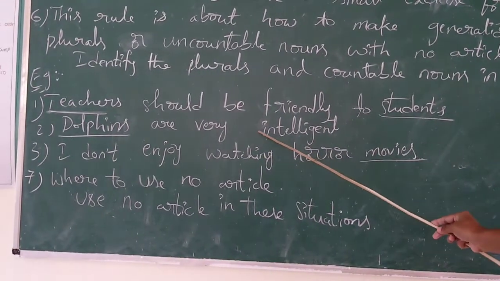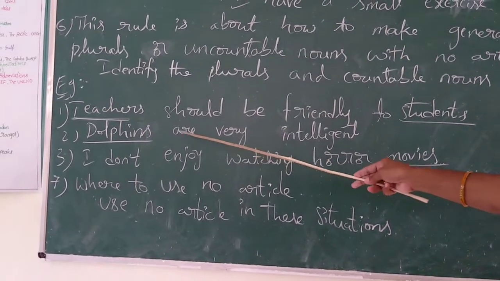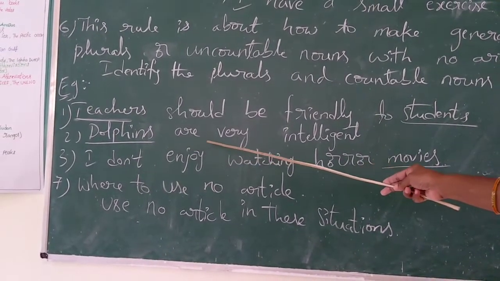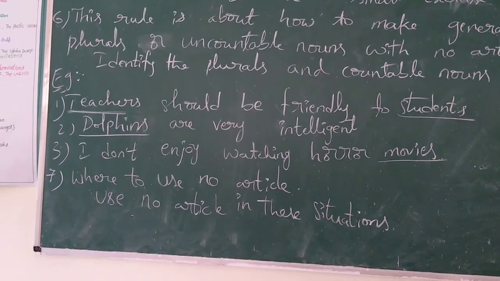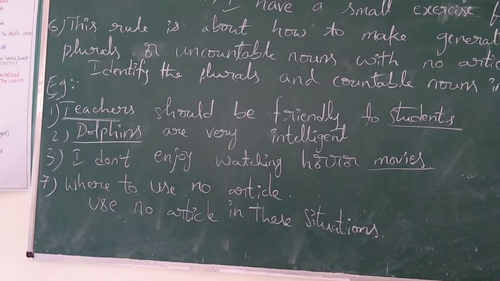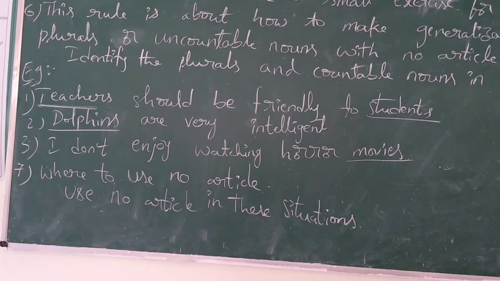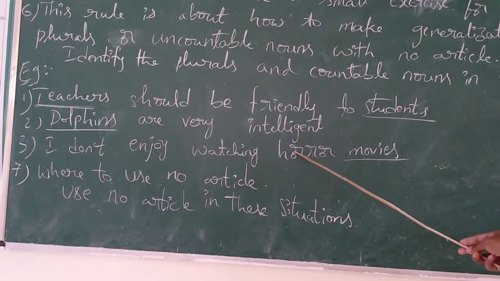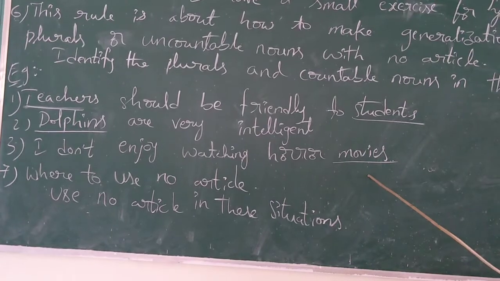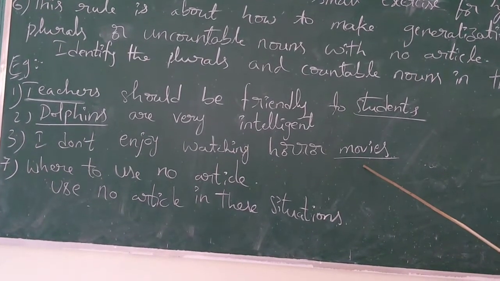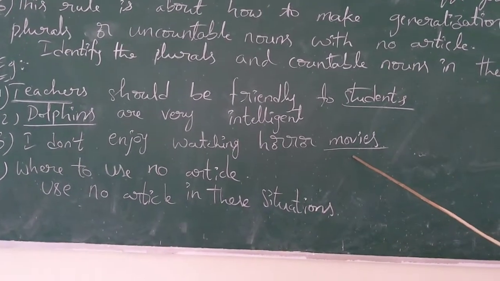In number 2, dolphins is a plural noun. We are using it to say generally that all dolphins are intelligent. In number 3, horror movies is what I am generalizing about.